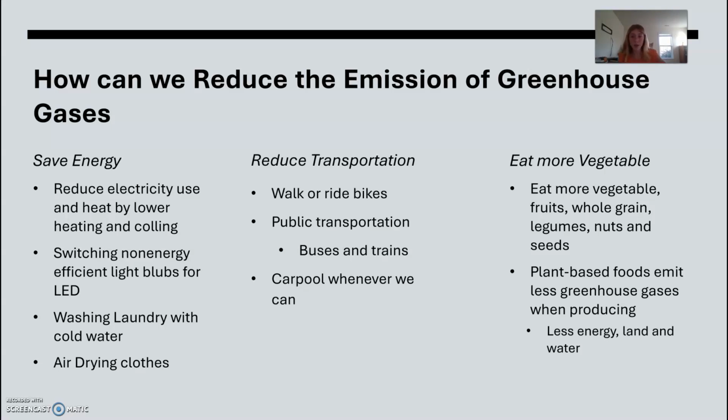We can eat more fruits and vegetables, eat more whole grain foods. We can eat nuts and seeds. In total, eat more plant-based foods, which emit less greenhouse gases when producing. When producing these foods, it's more energy efficient and it uses less land and water.